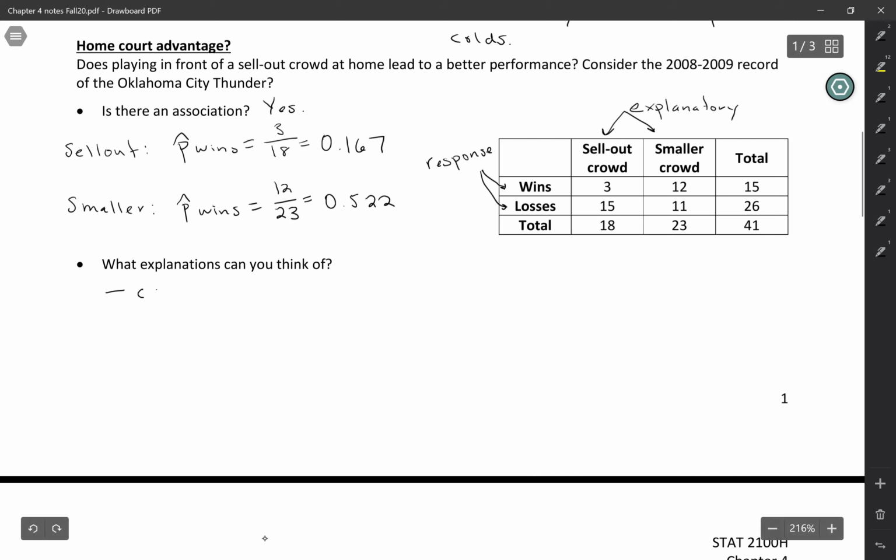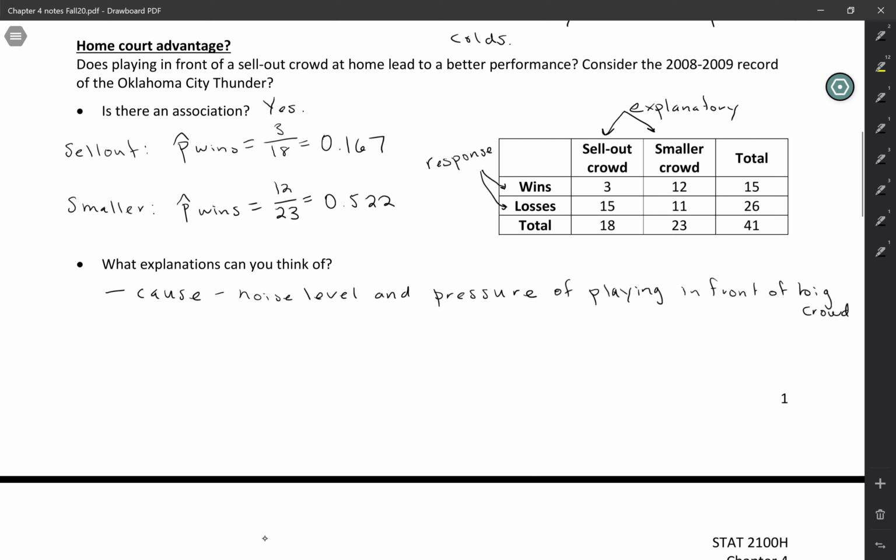So one of them could be some kind of causal relationship. Maybe there's something about the noise level and the pressure of playing in front of a sellout crowd that actually isn't helping the Thunder win. Maybe for this particular team, the noise level and pressure of playing in front of a big crowd is actually a disadvantage. So that's not what we would think. You think of having a big crowd at a home game as an advantage, but that's possible. Maybe for this particular team, there is some sort of causal relationship there.